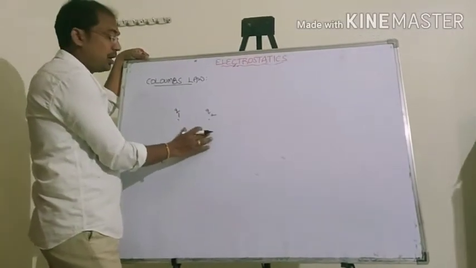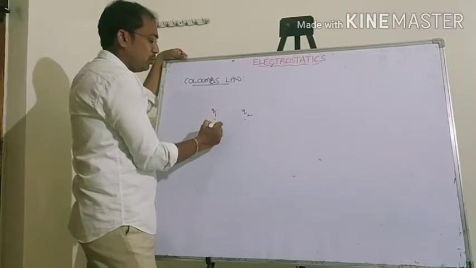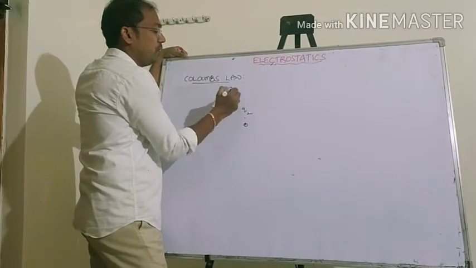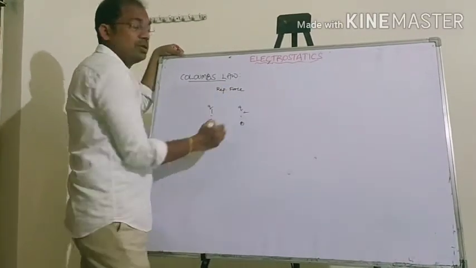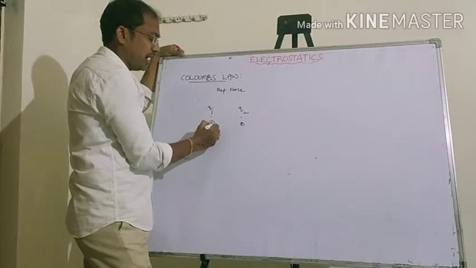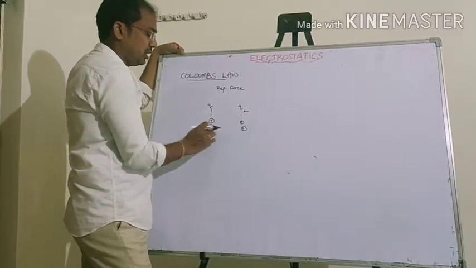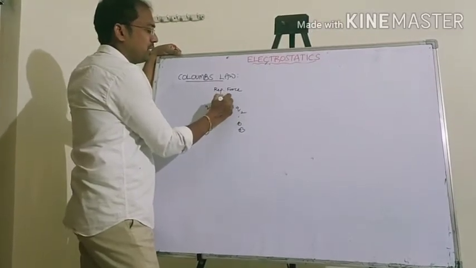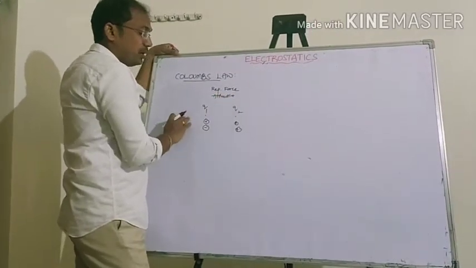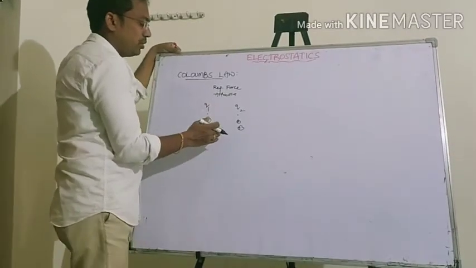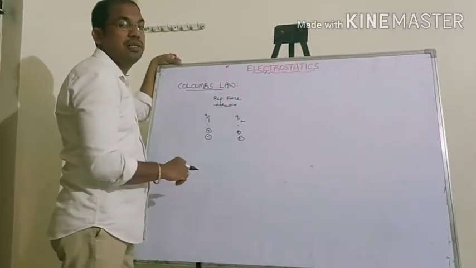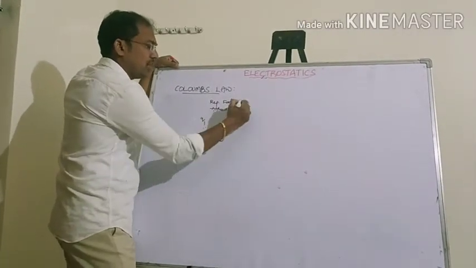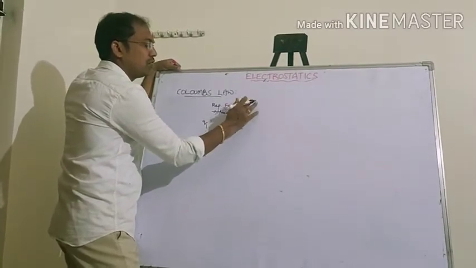If these charges are the same, that is both positive, then there will be a repulsive force. Suppose this is negative and this is positive, then there will be an attractive force, because you know that different charges attract each other, and like charges always repel each other. So it is either an attractive force or a repulsive force.